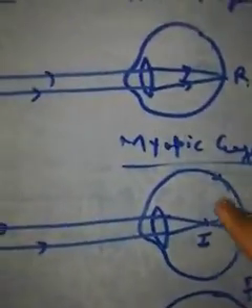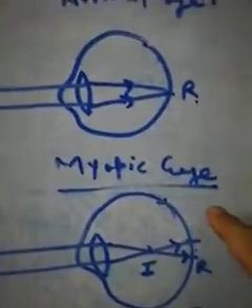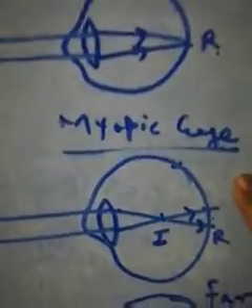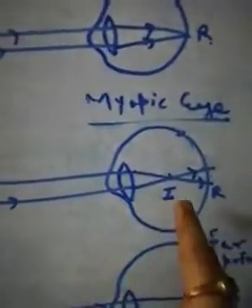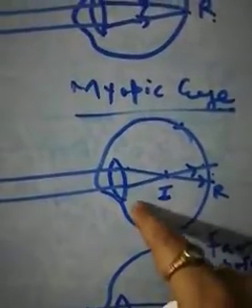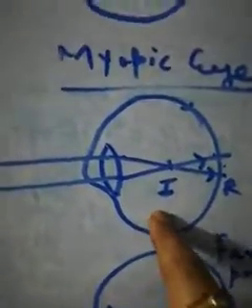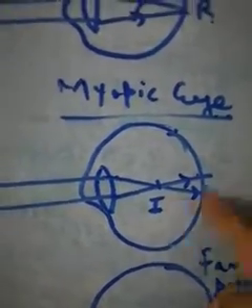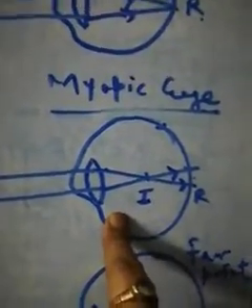Now talk about myopic eye. We were talking about normal eye. Now talk about myopic eye. What happens in case of myopic eye? The objects which are placed at infinity, those light rays are not finding their place after refraction on retina, but converge before retina. So the image is formed not on retina but in front of retina. This is a problem. So the object is not visualized.